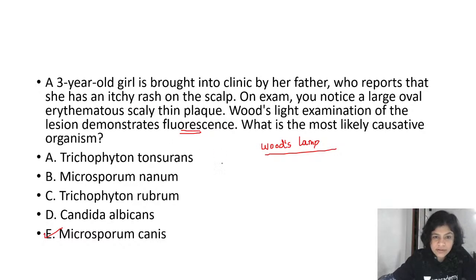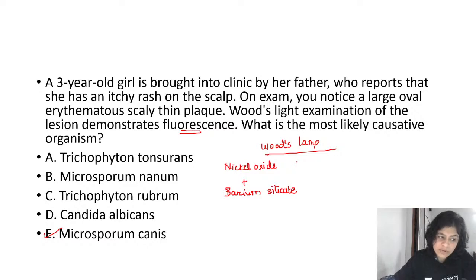Okay, so the Woods filter, remember, this is again an MCQ. Please remember that the Woods filter consists of nickel oxide and barium silicate. Barium silicate and nickel oxide are the components of the Woods lamp. And this Woods filter is going to allow only one wavelength, the rest of the wavelengths will be filtered out. Can you tell me what the wavelength is?